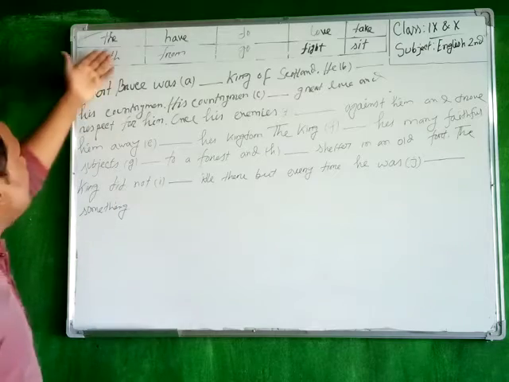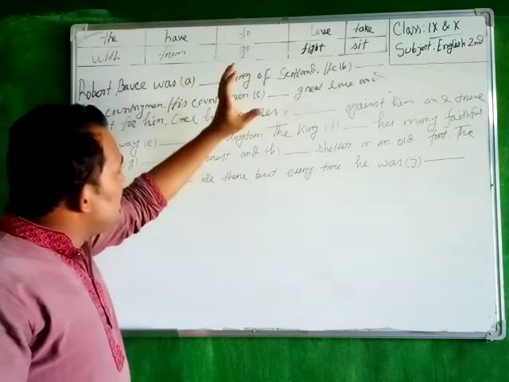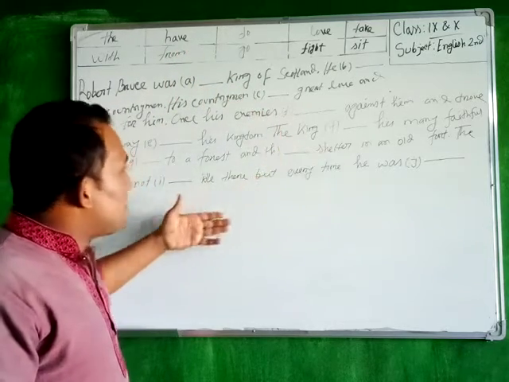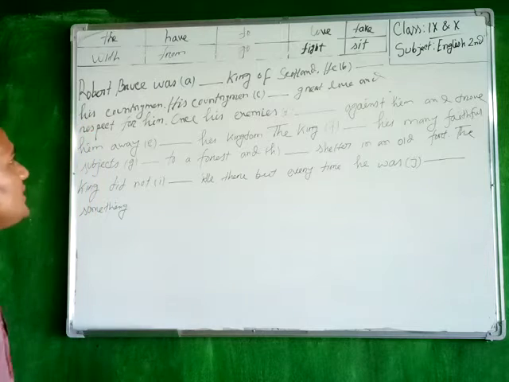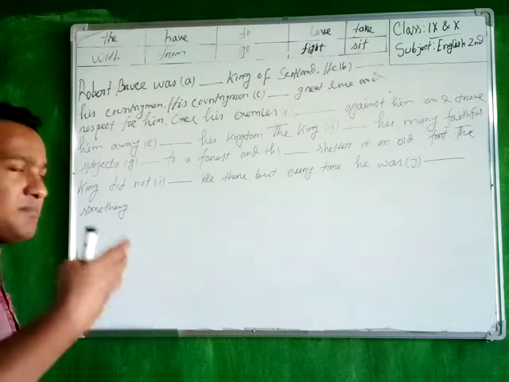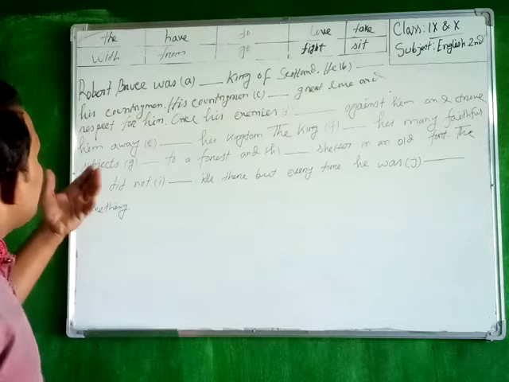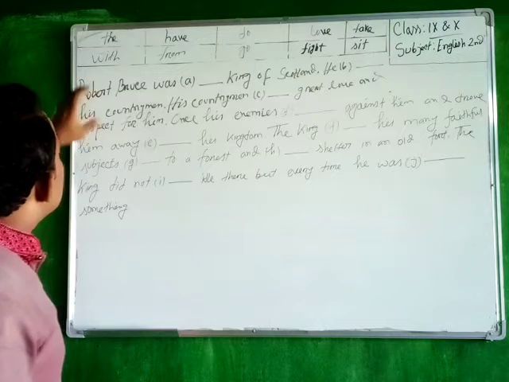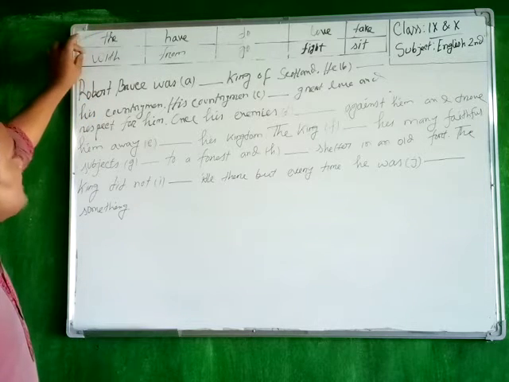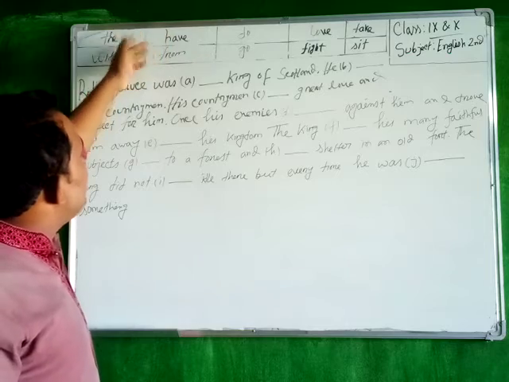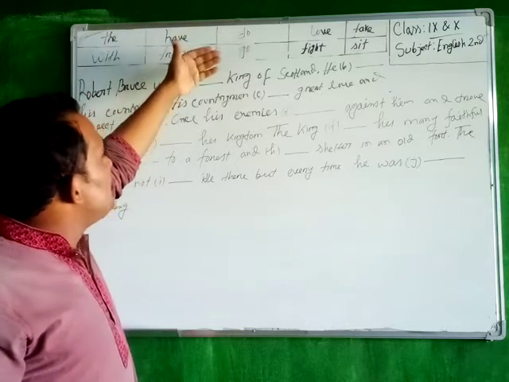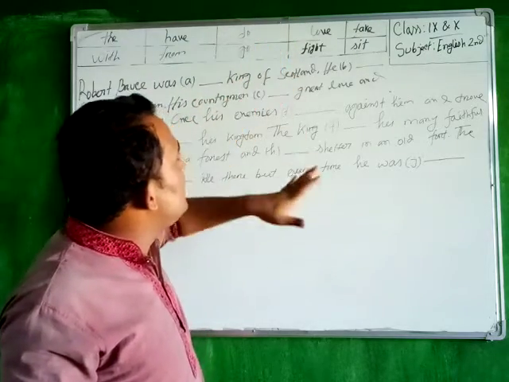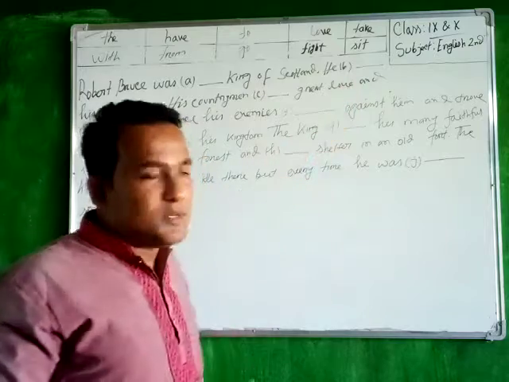So you can see that there are 10 words. You have to use these 10 words in these 10 gaps. In terms of filling up the gaps, you can change any word. That means grammatical change. So you can see that type article with its preposition, have is verb from its preposition, do, that means do something, go is a verb, love is verb, fight is also verb, take is also verb, and sit is also verb.